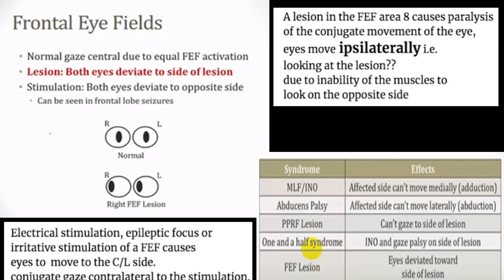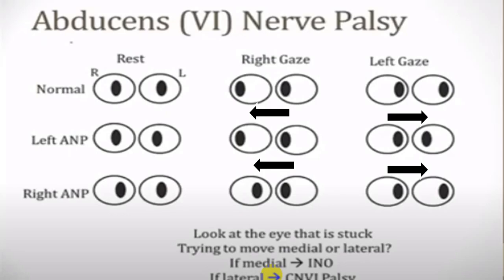It is very peculiar. While in case of an epilepsy, when you get an irritative stimulus to the frontal eye field, the eyeball will deviate to the contralateral side. Conjugate gaze will be to the contralateral side of the stimulus. This is peculiar in an abduction palsy. What happens? Eyeball cannot move laterally, cannot abduct. So you will have to differentiate pure abduction palsy from internuclear ophthalmoplegia, 1.5 syndrome, etc.